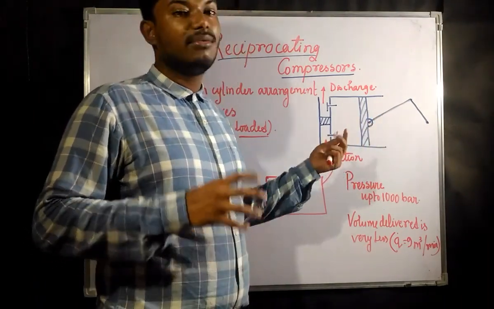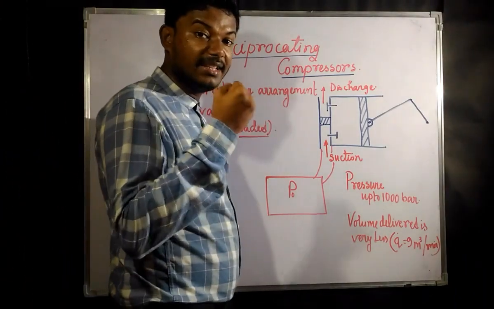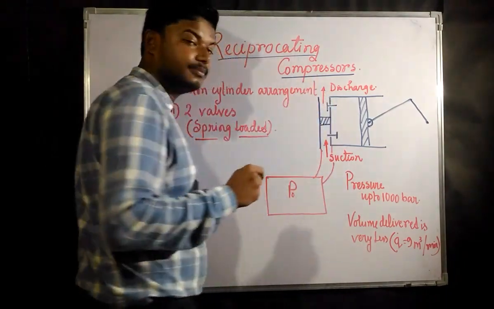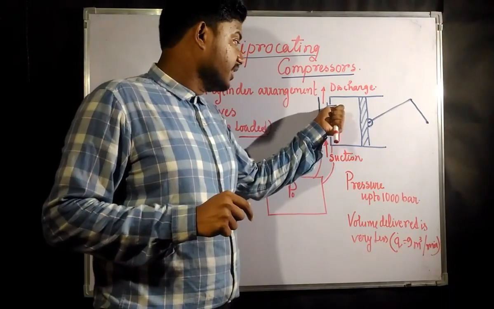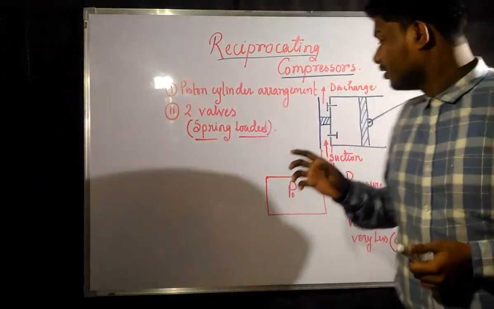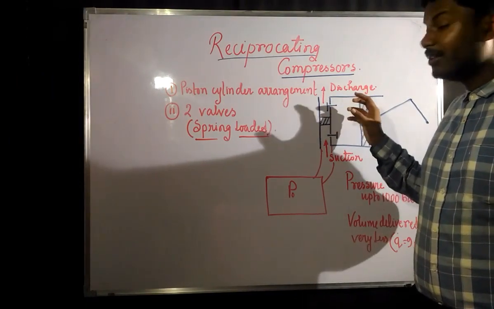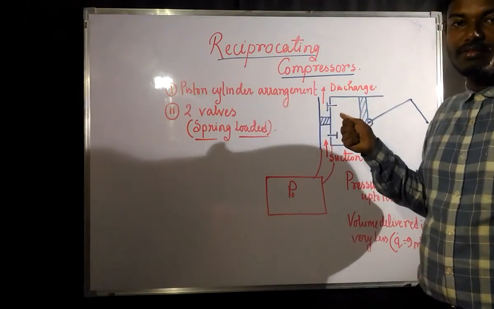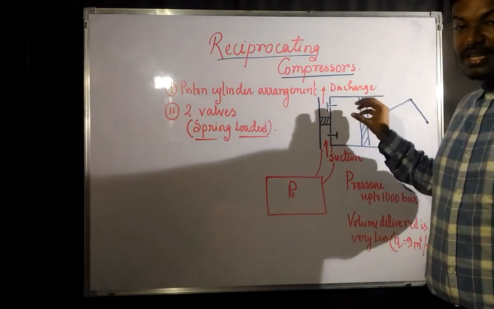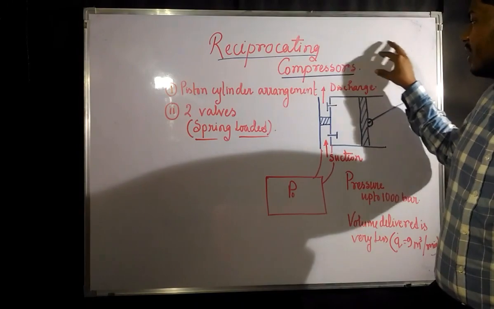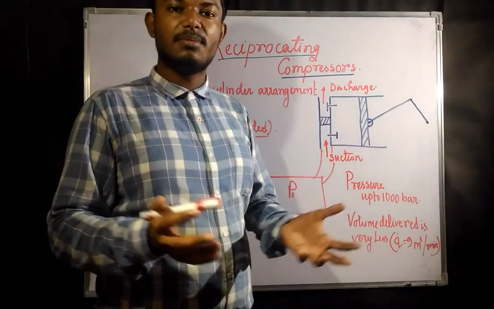After some time it will attain such a pressure that the work done by that pressure would be higher than the spring force that is operating this valve. The force due to this pressure will be so high that it will overcome the spring force of this valve. So this valve will open, and whatever compressed gas was there will get discharged and collected in some cylinder where we need to keep the compressed air.